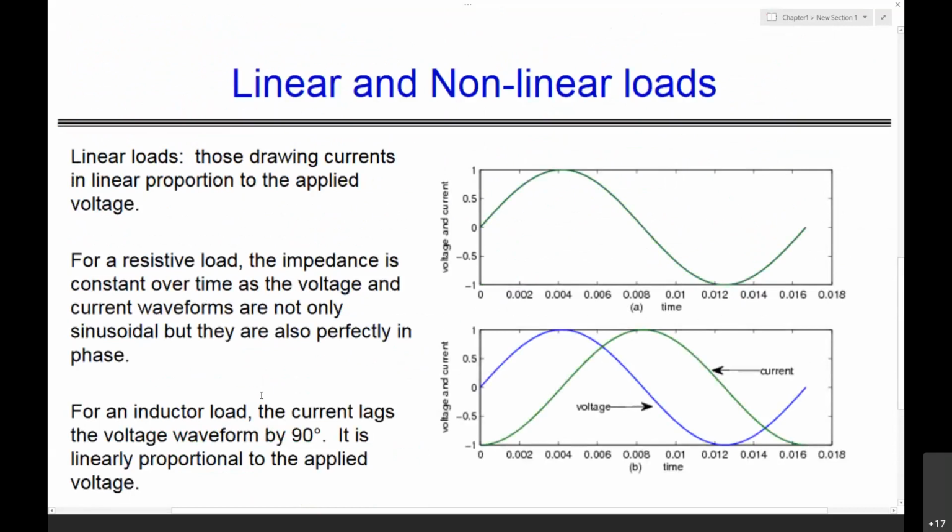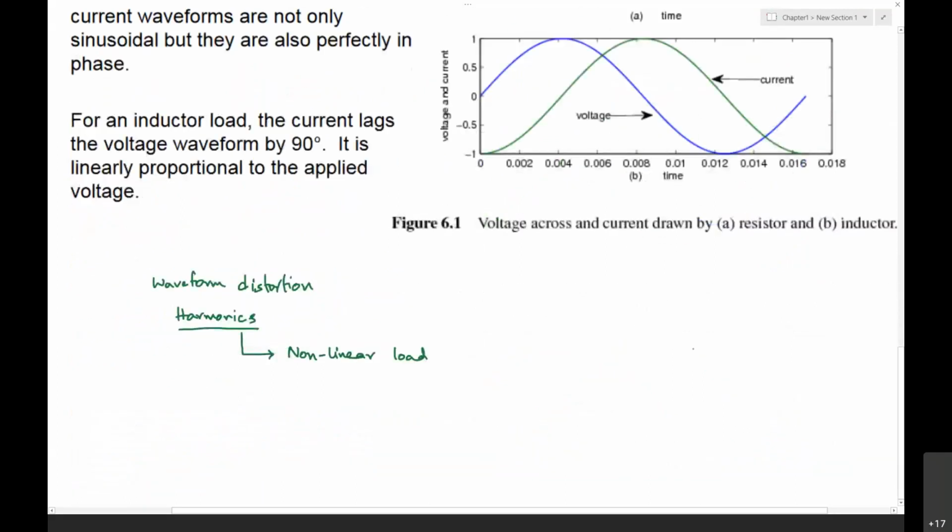Generally, if you consider the linear load and the nonlinear load, one definition of a linear load is that it draws current in linear proportion to the applied voltage.